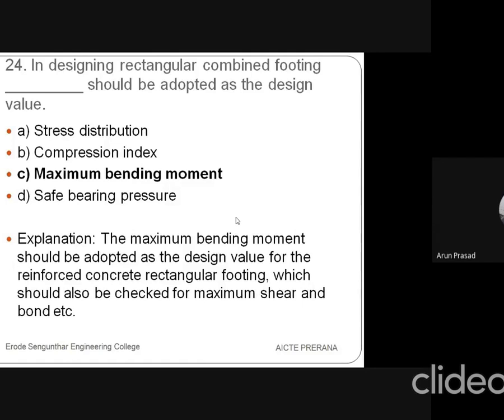For example, if we go for a uniformly distributed load on a simply supported beam, the value will be WL square by 8, isn't it? When we adopt a point load at center in a simply supported beam, the maximum bending moment value will be WL by 4. Like that, the maximum value is to be adopted. Here we are only using the uniformly distributed load. So for every section, we have to consider a uniformly distributed load, so that the maximum bending moment will be WL square by 8.